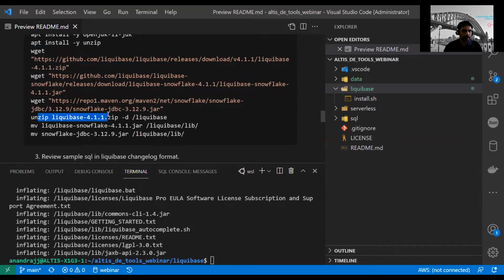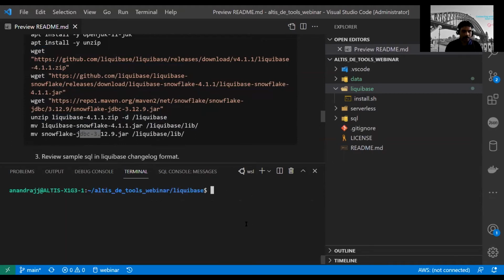So unzip them and then move them into a folder called Liquibase, with a lib folder. Liquibase gets moved into the Liquibase folder, and then we move the Snowflake jar and the JDBC jar to the lib folder. So that's done. Let's check if our Liquibase command works.